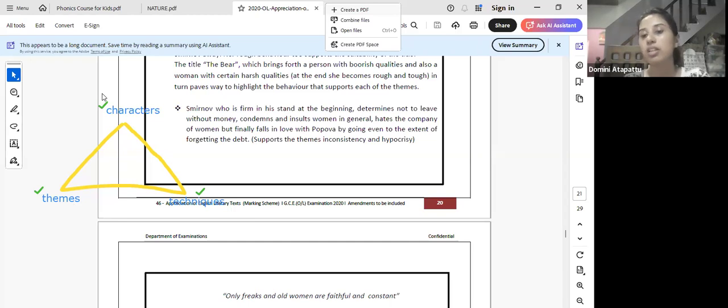These three things are what you need for O level, not for A level. There's more, such as reference to the writers and the era, but you don't need that for O level. You only need to focus on these three sections.